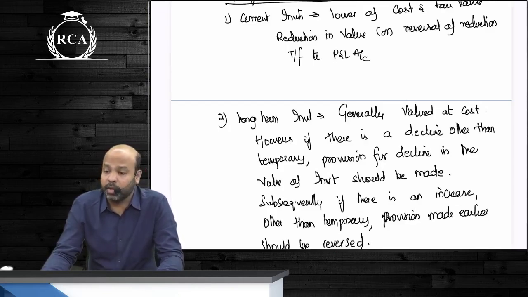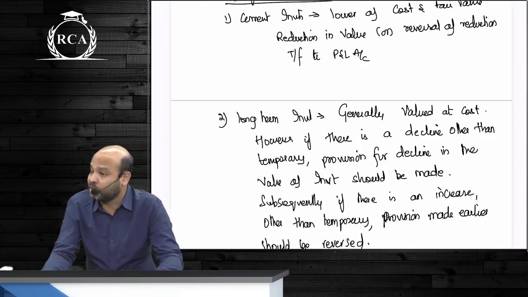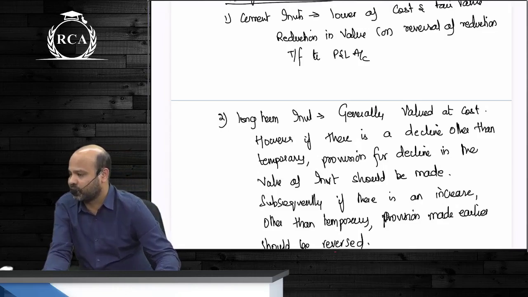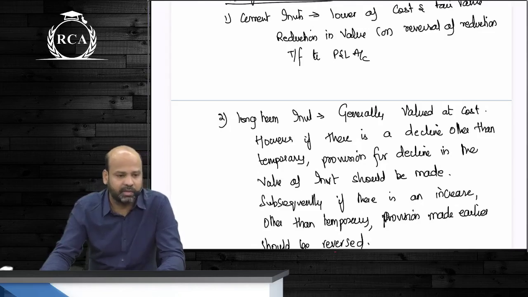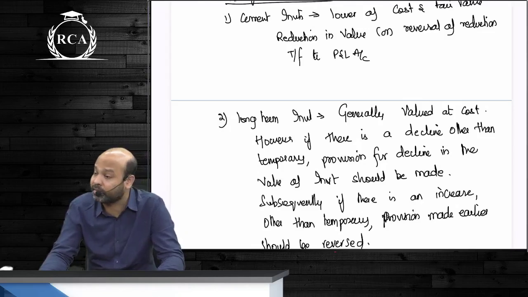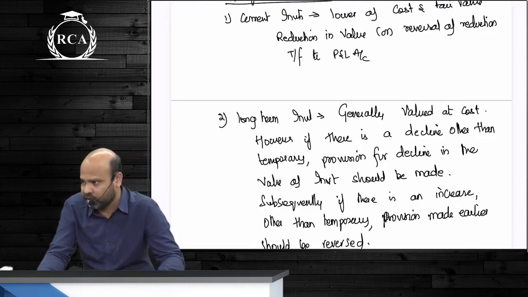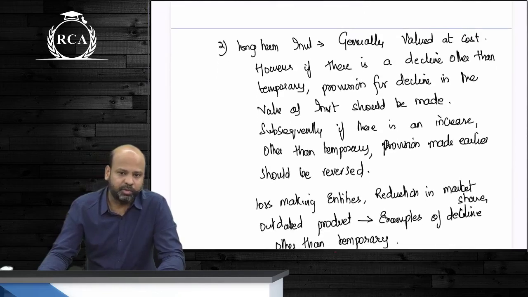In case you're acquiring an investment by issue of shares, I gave the example of Zomato and Blinkit, then, guys, the fair value of the shares issued itself will be the cost of investment acquired. In case you're acquiring shares investment by giving away some other asset, then it is the fair value of the asset given up or the fair value of the investment acquired, whichever is clearly evident. After that, beta, we did the concept of pre-acquisition income.